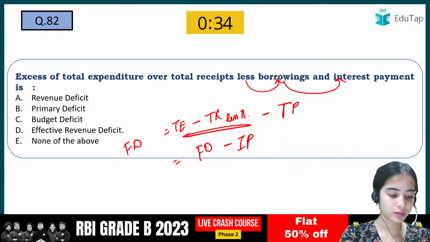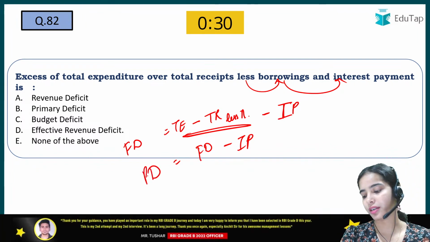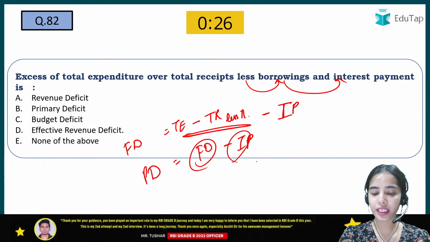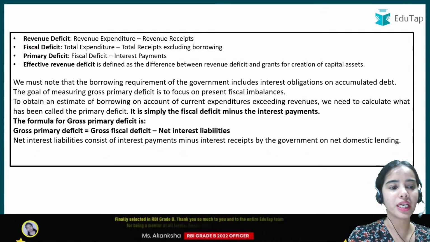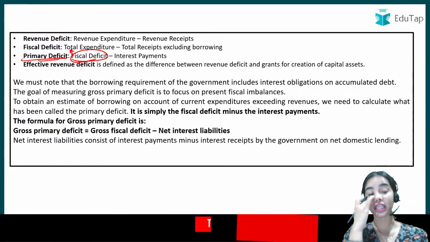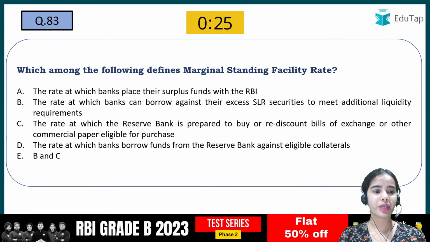So that is primary deficit. Okay, so remember the formula that from the fiscal deficit, when we deduct the interest payments, we get the primary deficit. This fiscal deficit, we can open the formula and we will get the total expenditure minus total receipts excluding borrowing. Okay, so the B was correct.